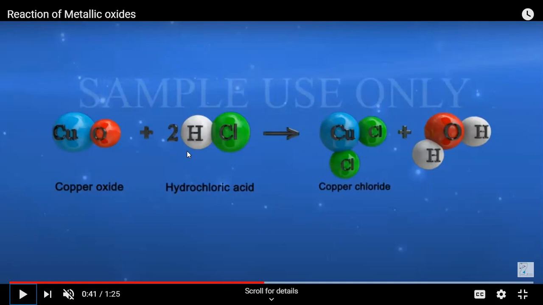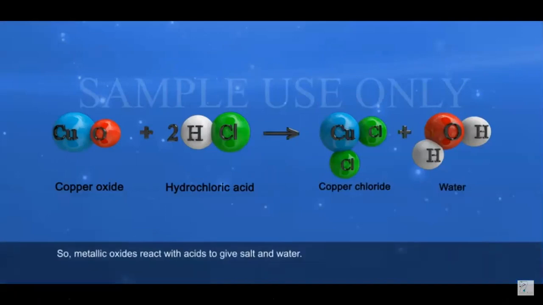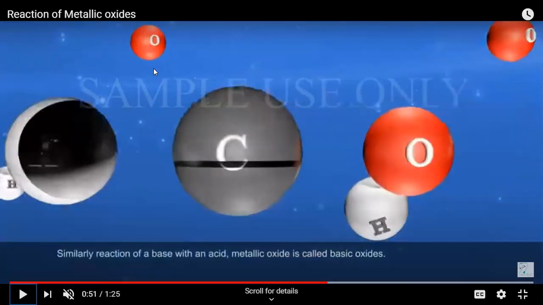So you can see acid plus base, or else I can write base plus acid gives you salt plus water. So this is again a type of neutralization reaction itself, because metallic oxides are reacting with hydrochloric acid to give salt and water. So we can say that whenever we talk about metallic oxides, they are basic oxides.